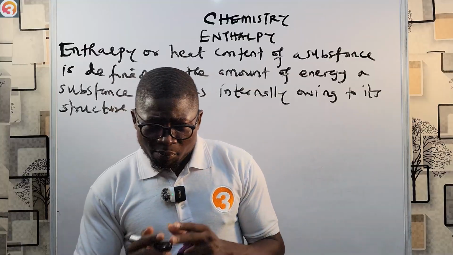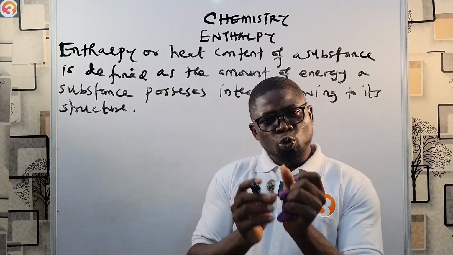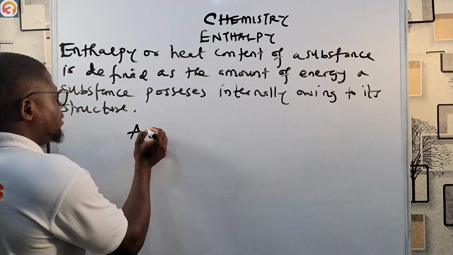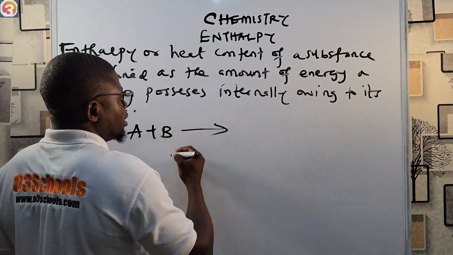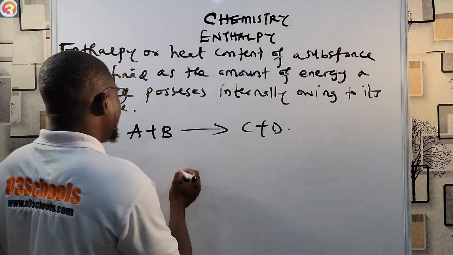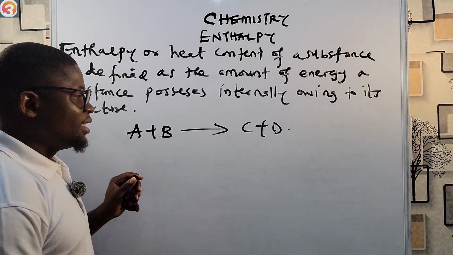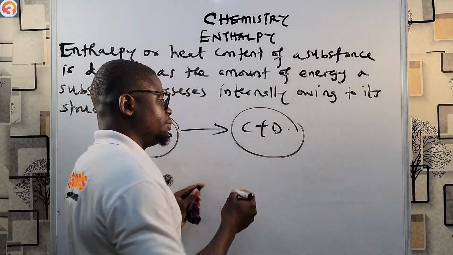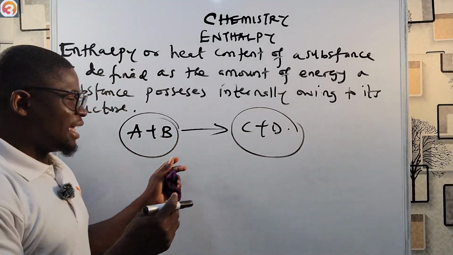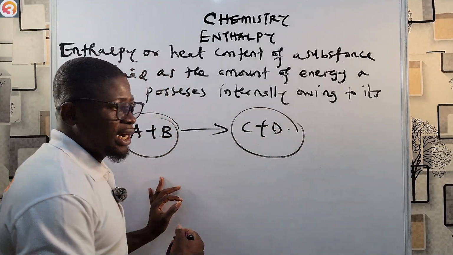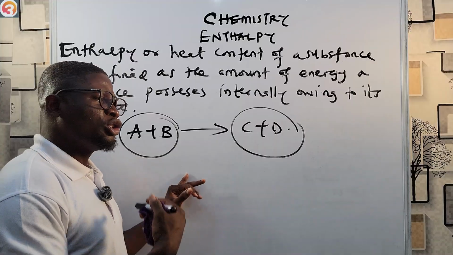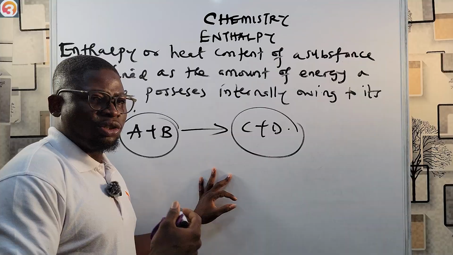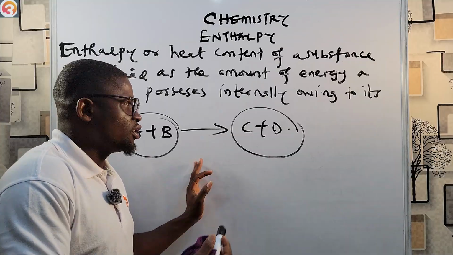If you have a reaction like A plus B giving C plus D, the total heat content of the reactant is different from that of the product, because the energy profile shows you the pathway a reaction progresses as it goes from reactant to product.